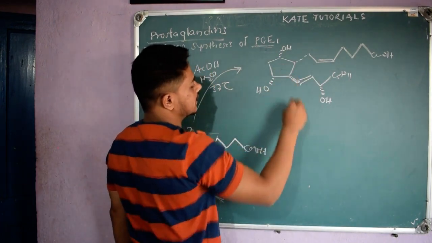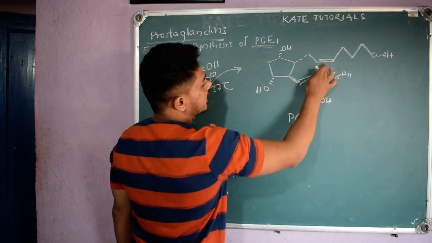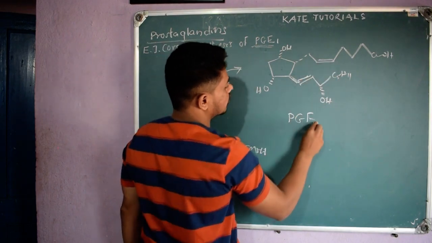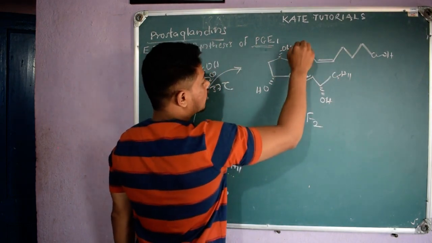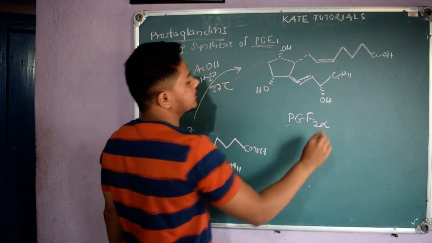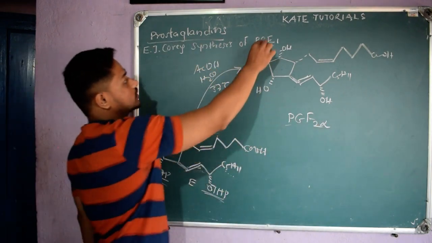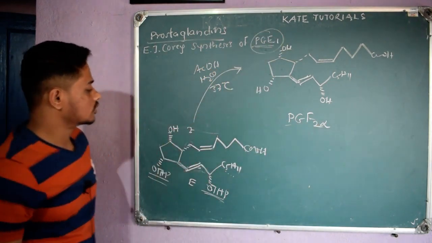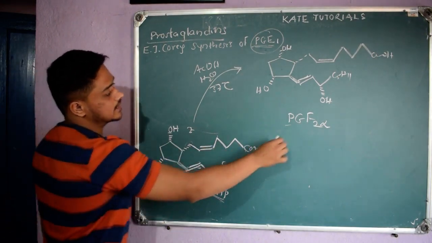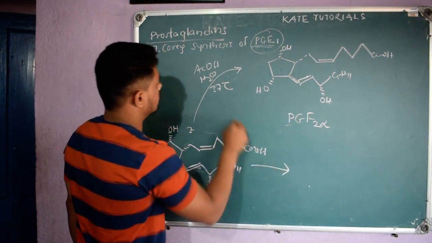So this structure, if you see, it is F. How many pi bonds outside the ring? 2, F2. And since OH is below the plane, below means alpha, PGF2 alpha. But our aim is to synthesize PGE1, right? So from this I got PGF2 alpha by doing this method.